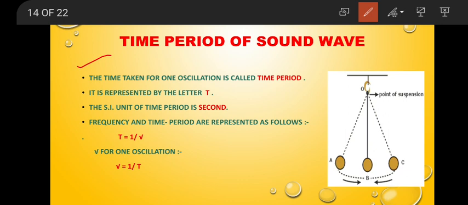It is represented by the letter T, and the SI unit of time period is second. So time period is equal to time taken divided by number of oscillations.